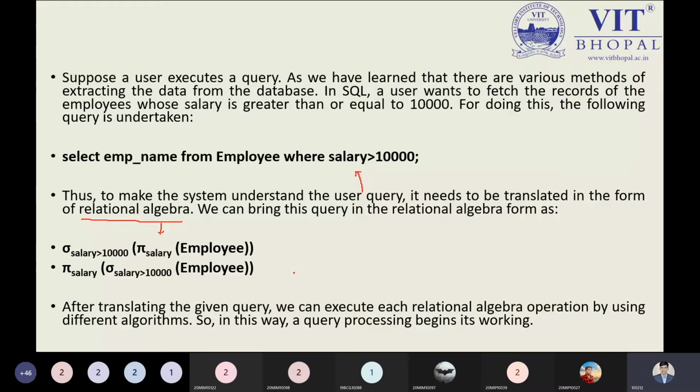So after translating the given query, we can execute each relational algebra operation by using different algorithms. So here we have the algorithm. In this way, the query processing begins its work. Okay, so that is the point.